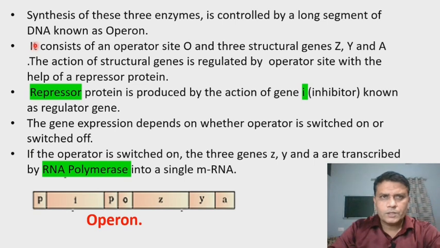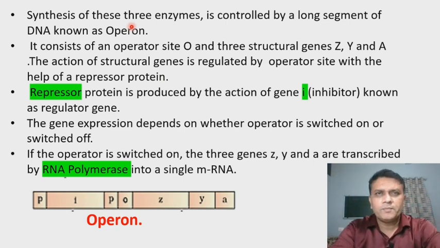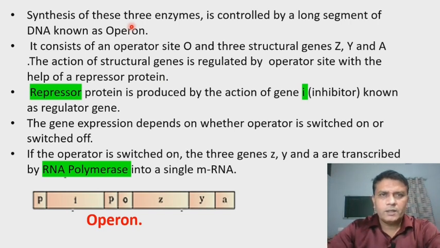The synthesis of these three enzymes is controlled by a long segment of DNA called operon.